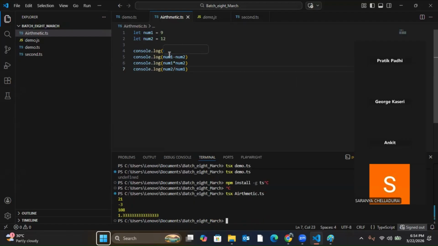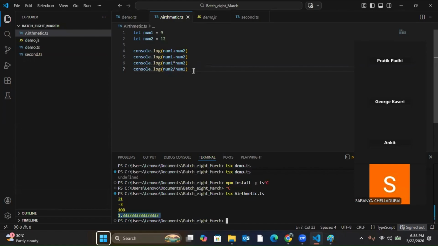Okay, 9 plus 12 is 21, and it is showing that. 9 minus 12 is minus 3, it is showing minus 3. 9 into 12 is 108, it is showing 108. Oh, it is showing decimal also. So 12 division 9 is 1.33 something, and it is showing 1.33 something.